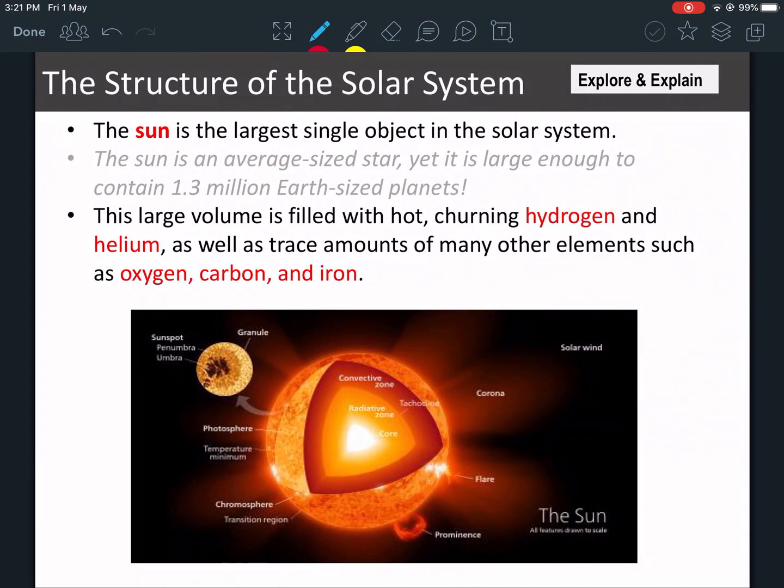Okay, the sun is the largest object in our solar system. It's an average sized sun compared to other stars that you see in the universe. It's kind of average size, but even though it's average size, it can fit 1.3 million Earth-sized planets. You can fit inside the sun 1.3 million Earths. This is how big it is, and it's still an average size compared to other stars in the universe. This large volume is filled with hot churning hydrogen. So it's made of hydrogen, helium, and some other trace amounts of oxygen, carbon, iron. So this is basically what the sun is made out of.